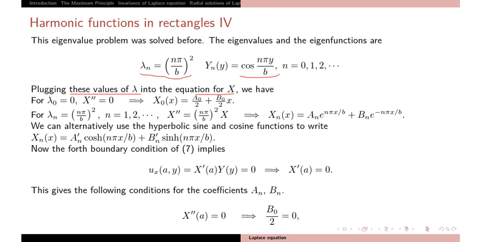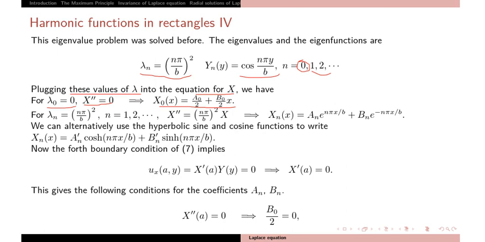Now plugging these values of lambda into the equation for X, you need to solve the X equation in the same manner, for the constant eigenvalue and for the positive eigenvalues. When lambda 0 equal to 0, you have just X double dash equal to 0, so the solution is a plus bx.